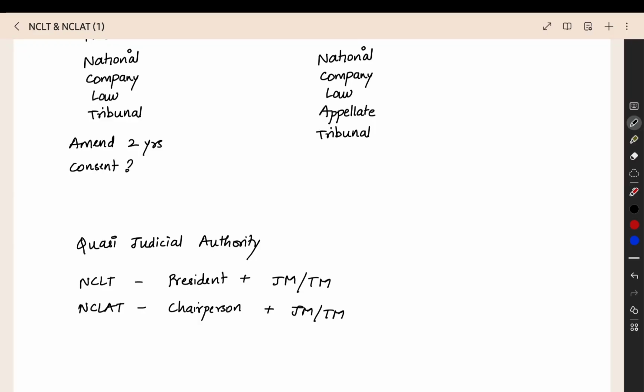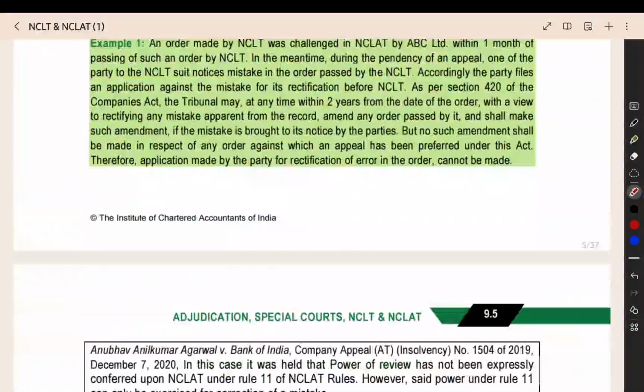Whether you are giving consent to the order. Do you agree to pass this order? They will ask for your consent. If you say yes, then you cannot go for an appeal. But if you say no, I do not like this order, if you tell them like that, you can go for an appeal. So that is the point.